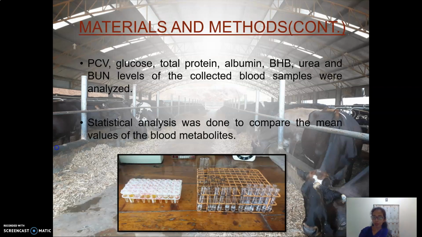Then packed cell volume, glucose, total protein, albumin, beta hydroxybutyric acid, urea and blood urea nitrogen levels of the collected blood samples were analyzed. Then statistical analysis was done to compare the mean values of the blood metabolites and get the p-values, and check whether there is a significant difference between the groups.